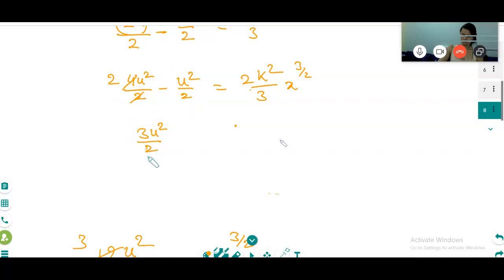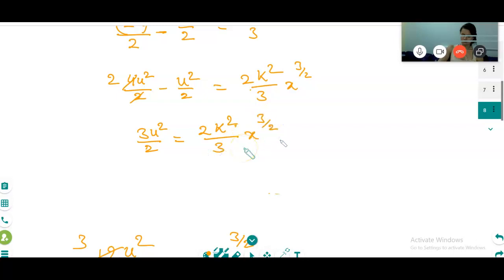Are you agree with me or not? Yes, 3u square by 2 is equal to 2k square divided by 3, x power 3 on 2.